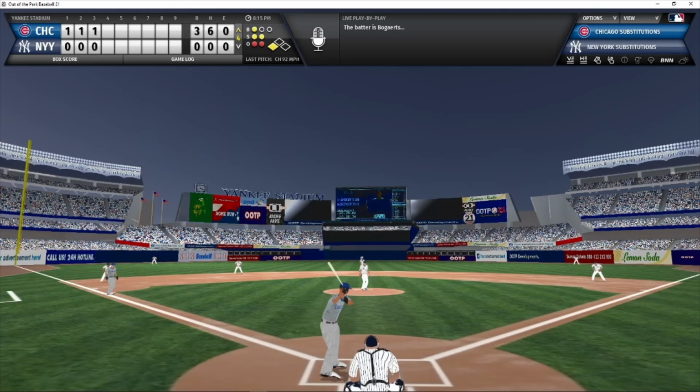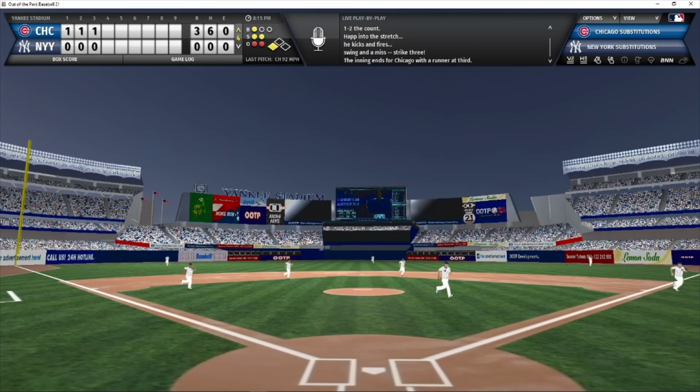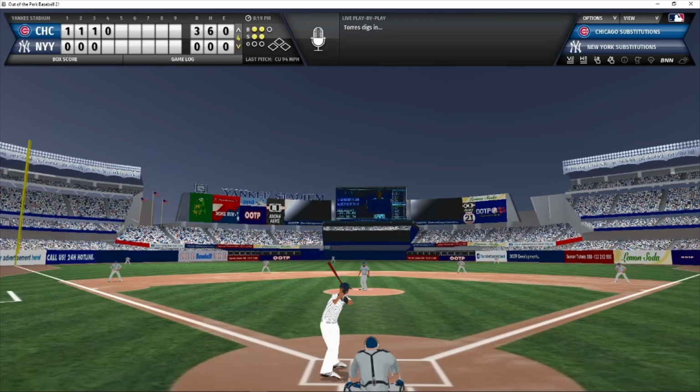Runner 90 feet away. 1-2 pitch to Bogaerts. And Bogaerts swings and misses at the changeup. That is strike 3. Well, the Cubs do not score. It is going to the bottom of the fourth of a 3-0 Cub lead. Gleyber Torres leading off for the Yankees against Chris Archer, bottom of the fourth inning.